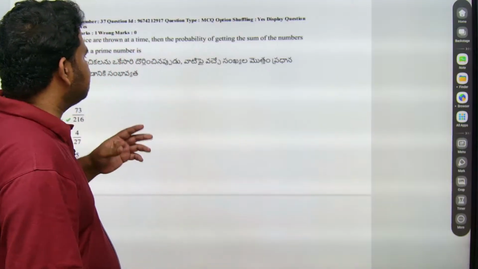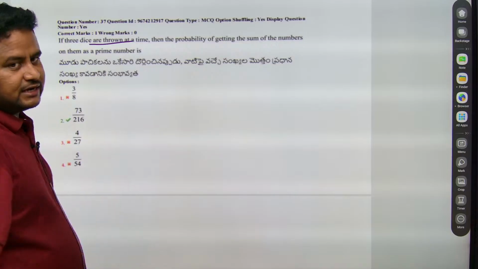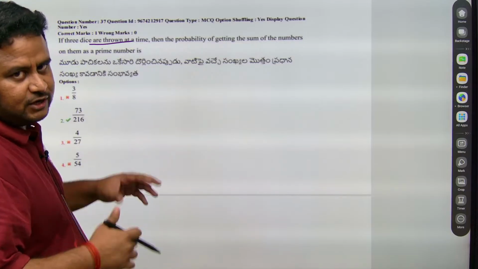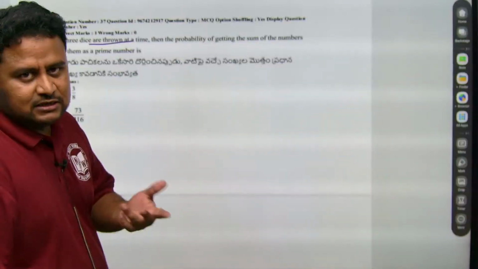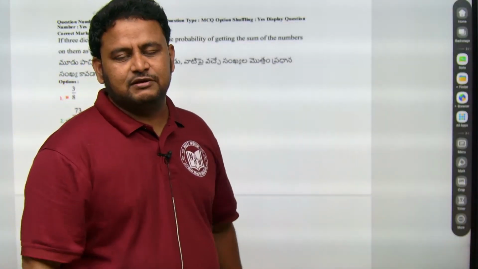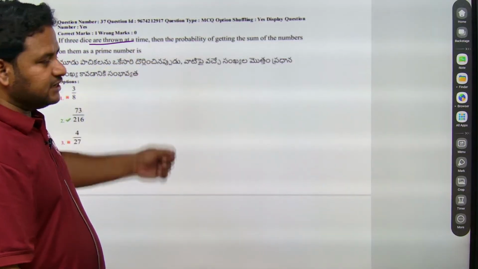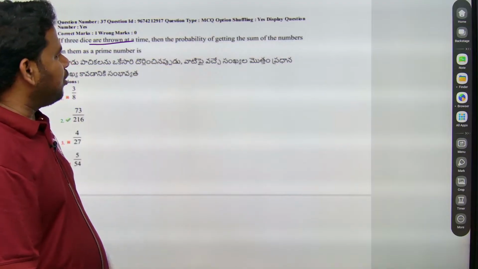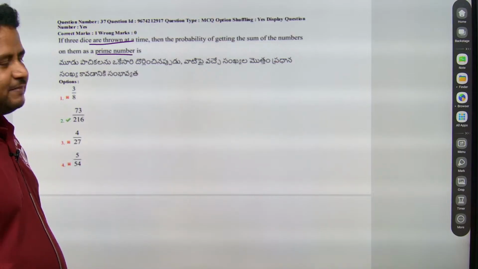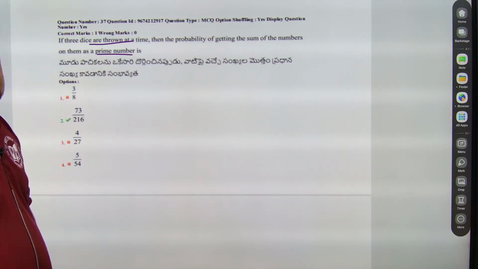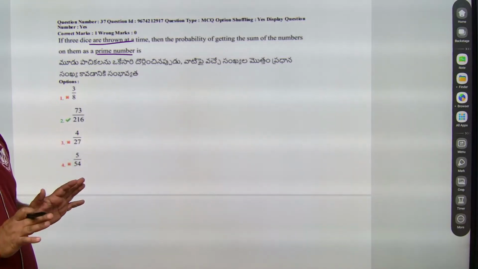So what is this question? They are telling, if 3 dice are thrown at a time. Dice, you must be already knowing, you must have played snakes and ladders. What is that you use? That is nothing but dice. There will be numbers 1, 2, 3, 4, 5, 6. Thrown at a time means simultaneously. Then the probability of getting the sum of the numbers on them as a prime number. These are the options. The correct answer is given, that is not a problem for us, but we have to know the approach to this question and also the solution.